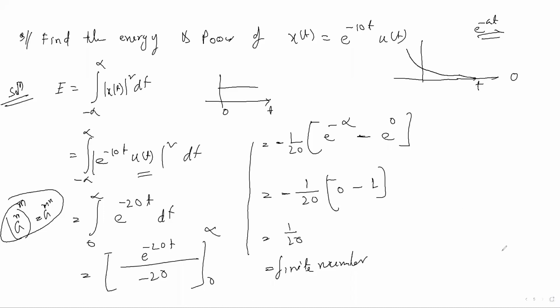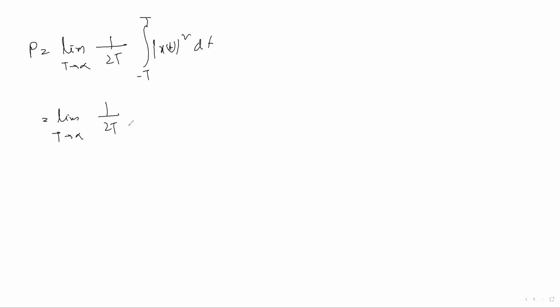Have you taken the note? Yes, sir. Come to the power. What is the equation for power of a continuous time signal? Limit t tends to infinity, 1 by 2t, integration from minus t to t of x of t whole square dt. Put the signal here, this u(t) whole square dt.